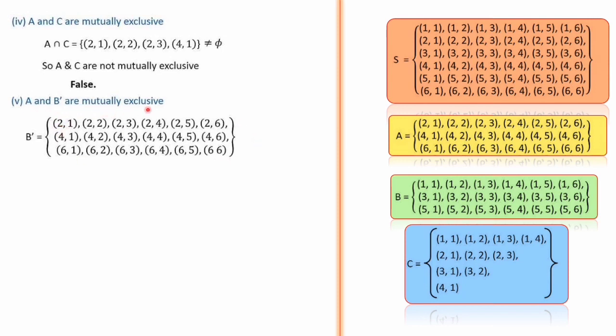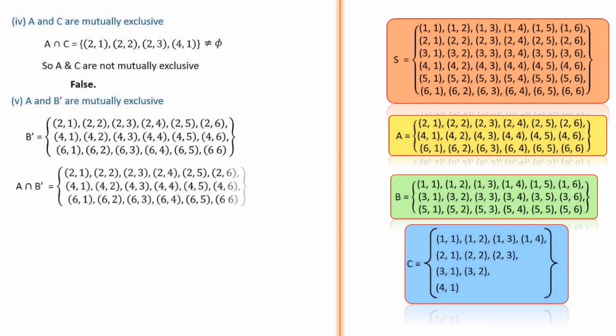A and B dash are mutually exclusive. A and B dash, when you compare, both are same, means all the elements are common. So A intersection B dash is the set itself, because both are same set. Therefore, A intersection B dash is equal to A we are getting. Therefore, it is not equal to a null set. So since it is not equal to null set, A and B dash are not mutually exclusive. So the given statement is false.